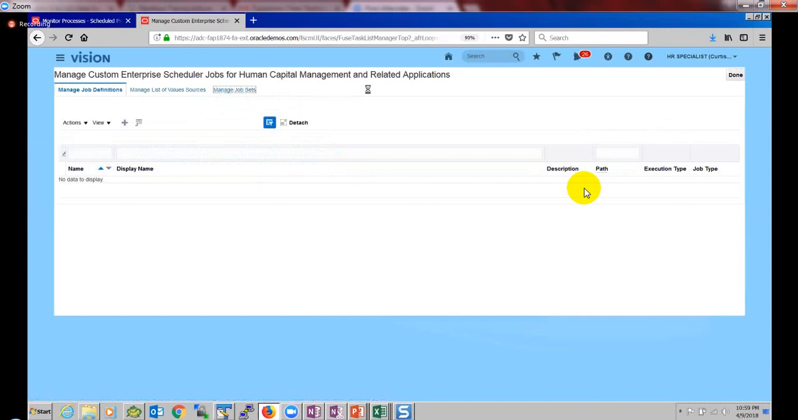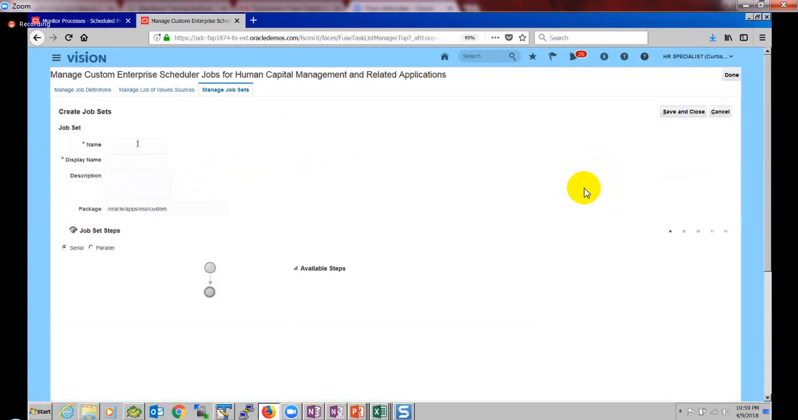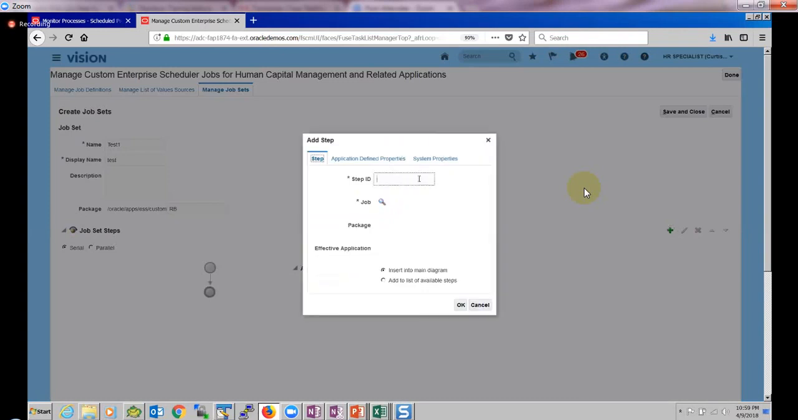I won't create the job sets. If you go to manage job sets here, typically we can create a job set where we can combine multiple jobs to run together. If we have to control anything based on the status of the previous job, this is the place to do it. I will talk about these things tomorrow. I will just show you the screens, how it looks, to get some idea to answer your questions.